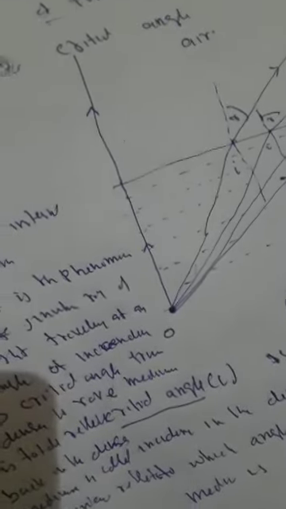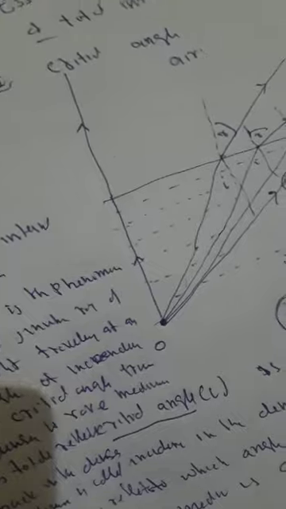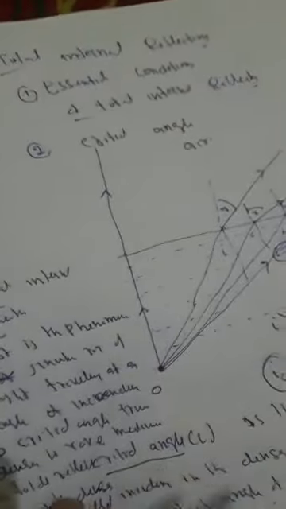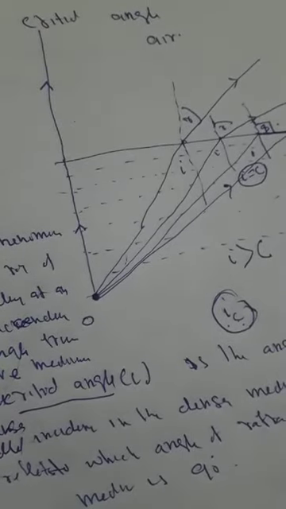There are two important conditions here. Most important, this is sometimes asked as a 3 marks question: write down the 2 important conditions of total internal reflection. The most important condition is that light should always travel from the denser medium to the rarer medium.